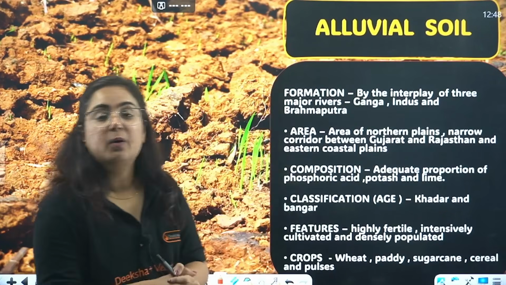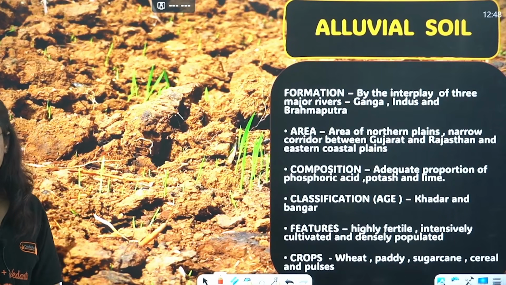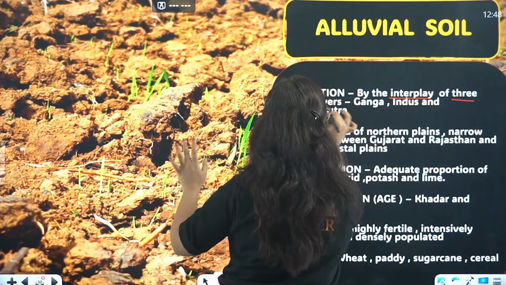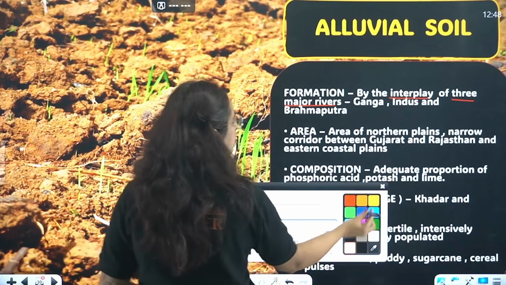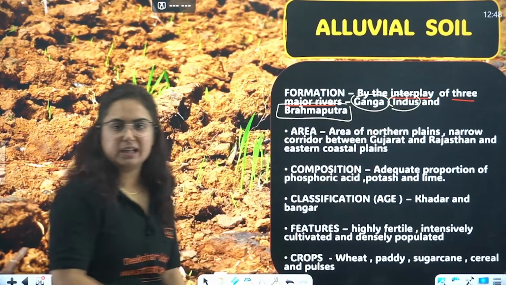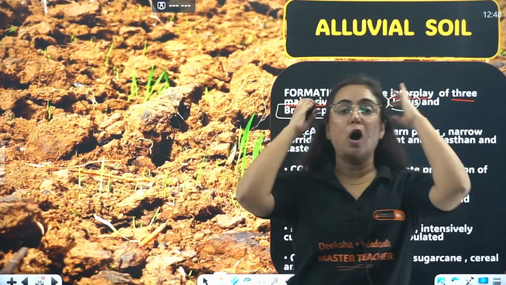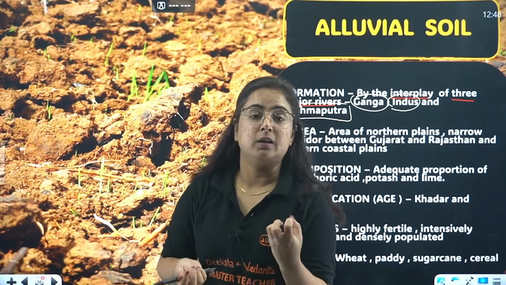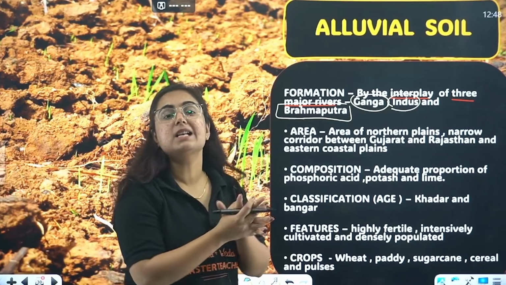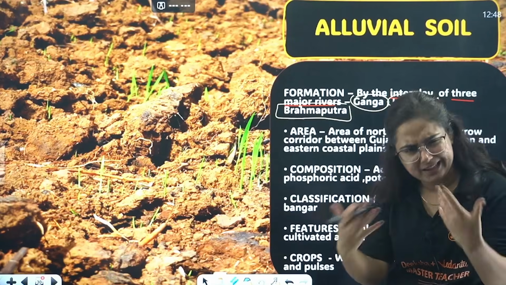So, alluvial soil, how is it formed? You just saw the map. It is found in the northern plains of India. It is formed by the interplay of 3 major rivers, that is river Ganga, Indus and Brahmaputra. Interplay means, are they playing cricket over there? No. Interplay means the rivers are coming a long way from the Himalayan region, eroding its rocks, carrying those sediments along with them and getting them deposited in the plain area, creating the plain area.